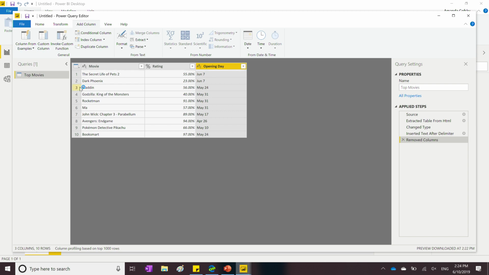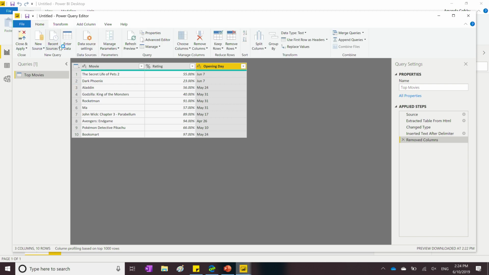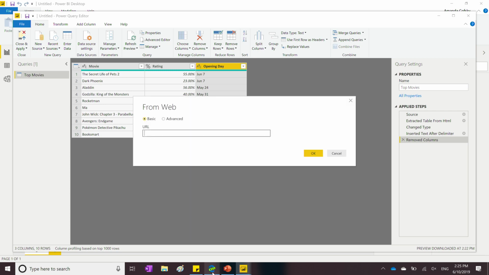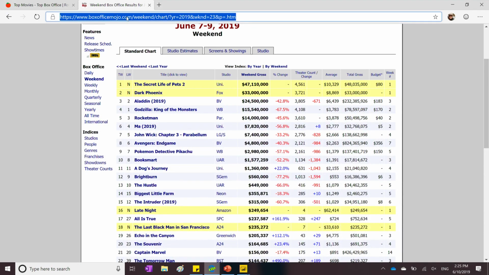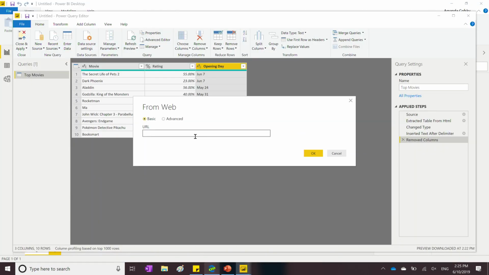I have a table. And now, again, I can either choose to move forward and start building reports, or I can pull in any other new data sources as well and have multiple tables. I'm going to just pull in one other table, a little quicker this time, to have multiple tables of data to work with.